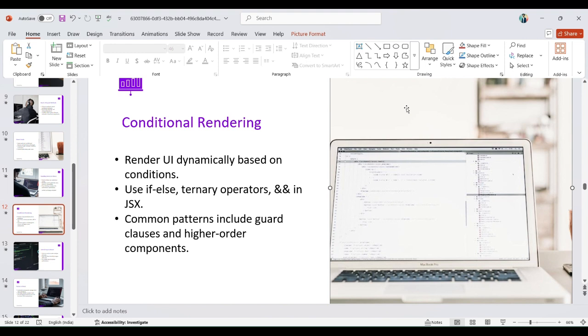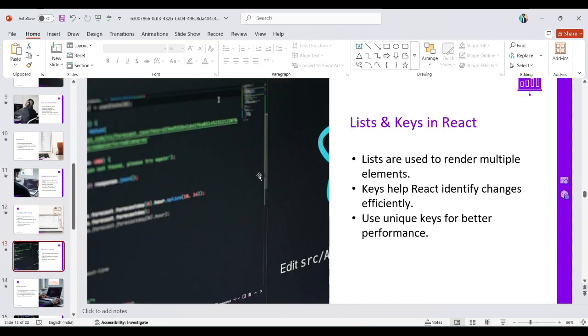In JavaScript we use if else; in React.js we use ternary operators and the ampersand in JSX. Common patterns include guard clauses and higher-order components. We can see this in depth in further videos when you join further classes.